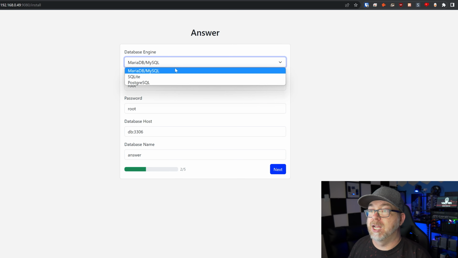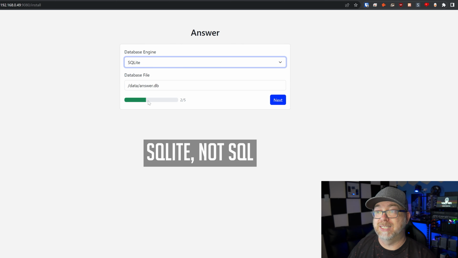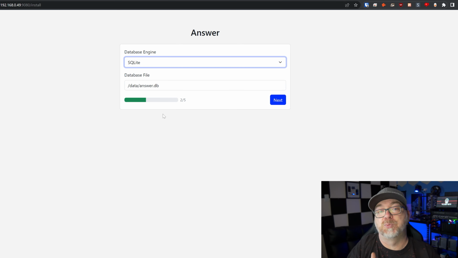You could deploy this using a MySQL database. So if you've got a large community, you could do that. If you know you're going to have a large community, I would absolutely do that. Or you can come down and do a SQLite or a Postgres SQL database. So if you wanted to just do a SQLite database, this is what it would look like. And you could just decide where you want it to be stored, right there in data/answers.db. And that's where your SQLite database would be stored.